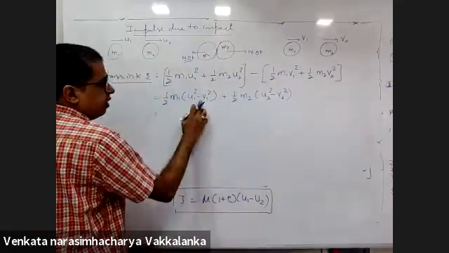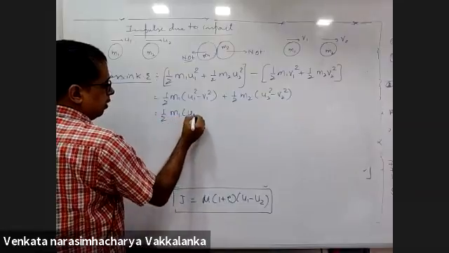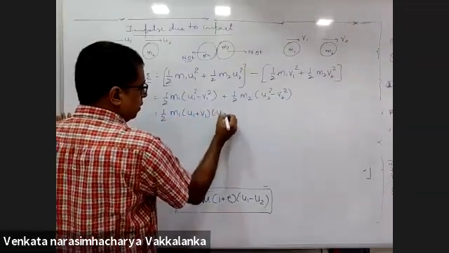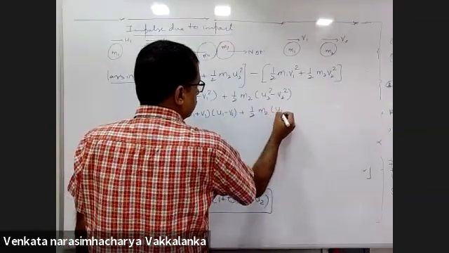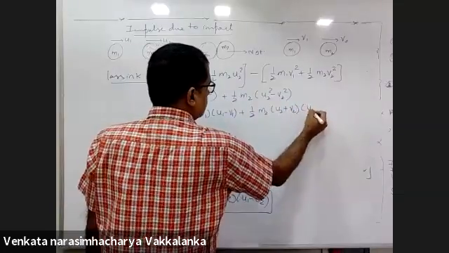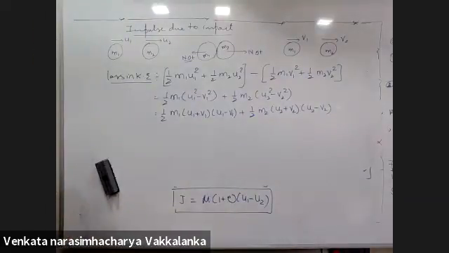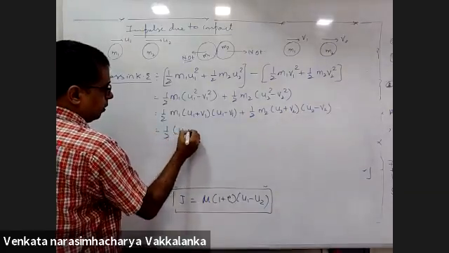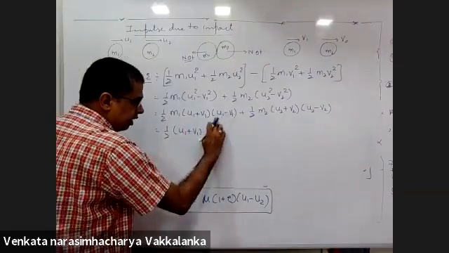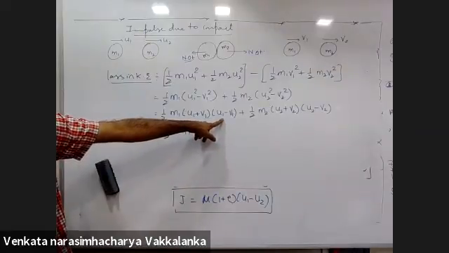What did you do? u1 and v1 you put in one bracket, u2 and v2 you put in one bracket: m1 (u1 plus v1)(u1 minus v1), half m2 (u2 plus v2)(u2 minus v2). What have you done? A square minus b square you have written as a plus b into a minus b. Half (u1 plus v1), m1 into this, m1 into this. Can you tell me what is it equal to?